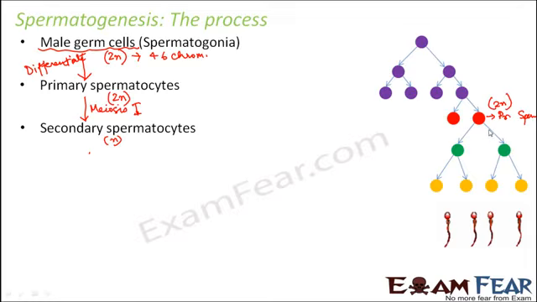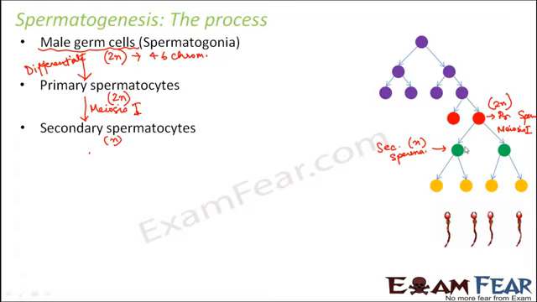Now this primary spermatocyte undergoes meiosis 1, and as a result of meiosis 1, secondary spermatocytes are formed. So these are secondary spermatocytes, and the secondary spermatocytes are haploid. So the green cells which you see, they represent secondary spermatocytes.